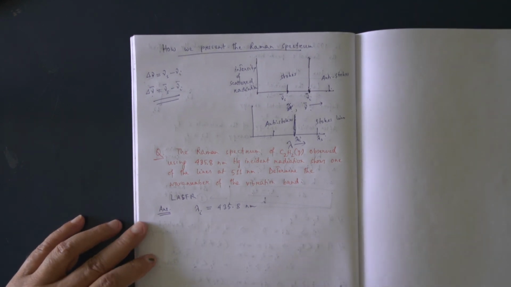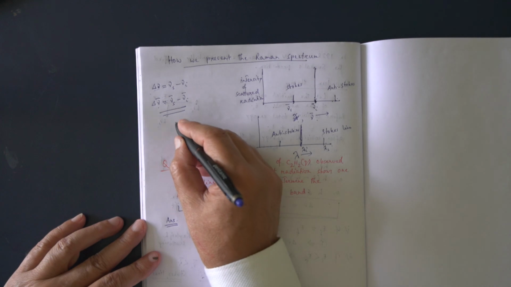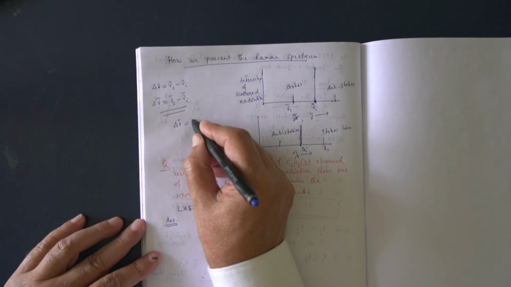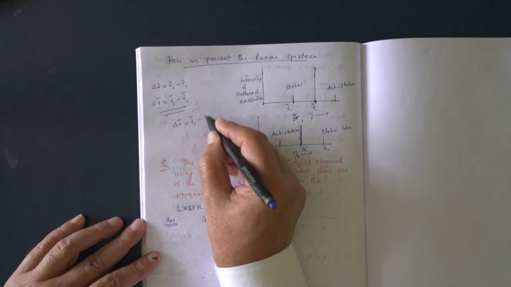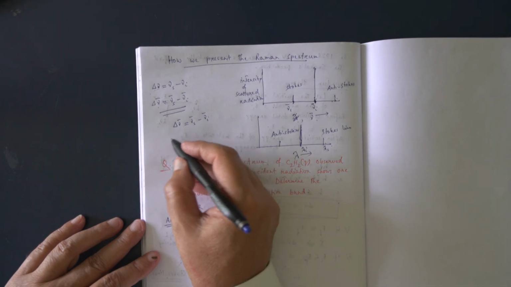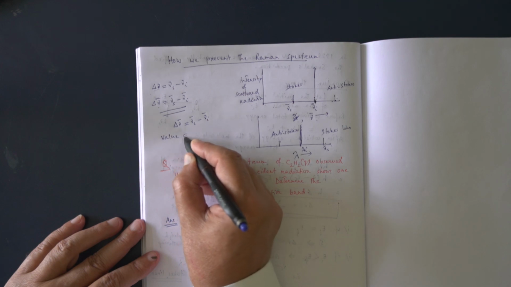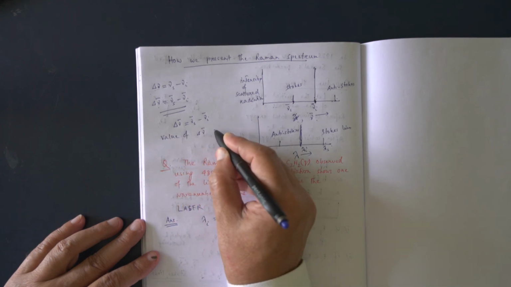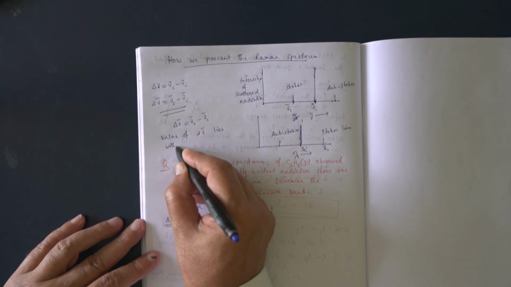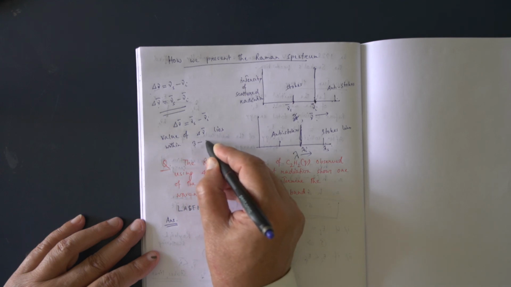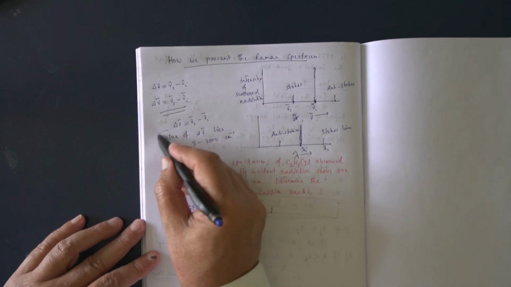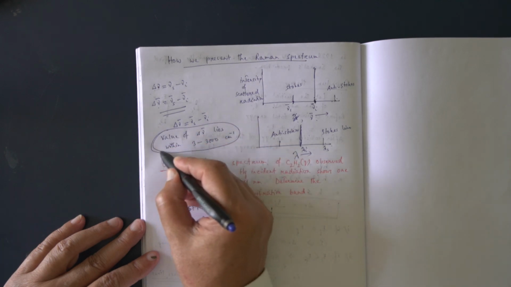The second thing is that we have talked about the Raman shift, del nu bar. What is del nu bar? This is equal to nu s bar minus nu I bar, in wave number. In Raman spectroscopy, the value of del nu bar lies within 3 to 3000 centimeter inverse. The value of del nu lies within this range.